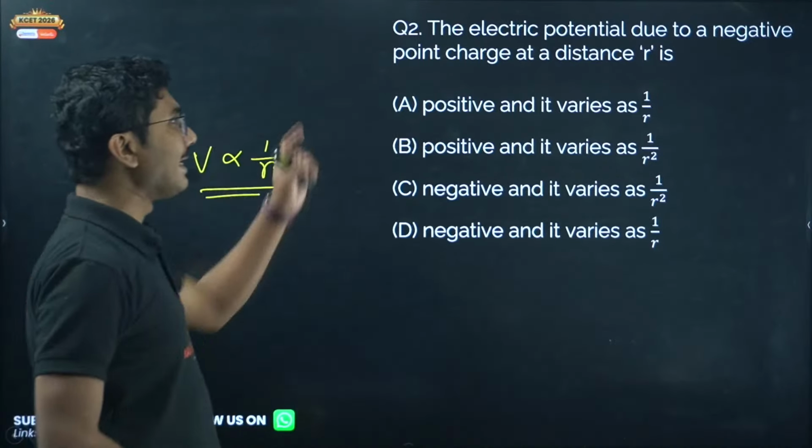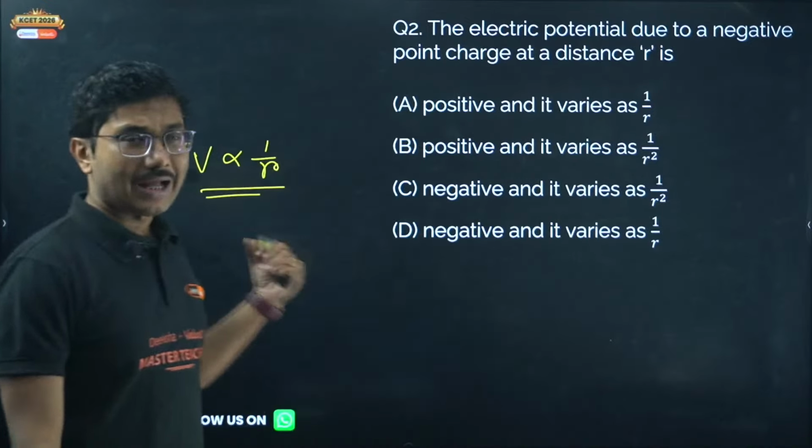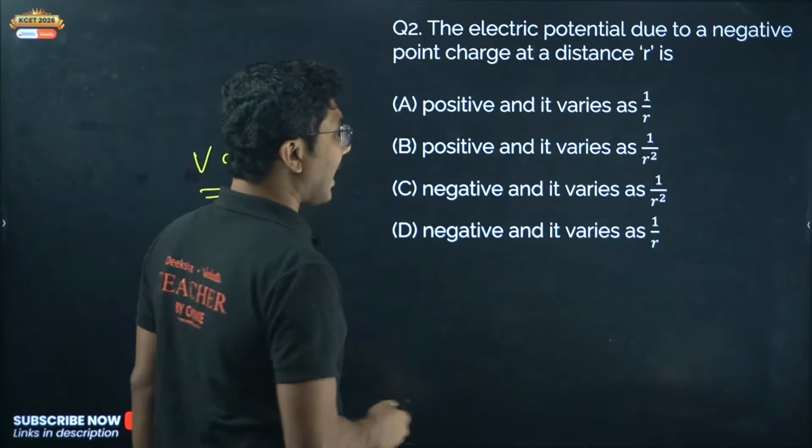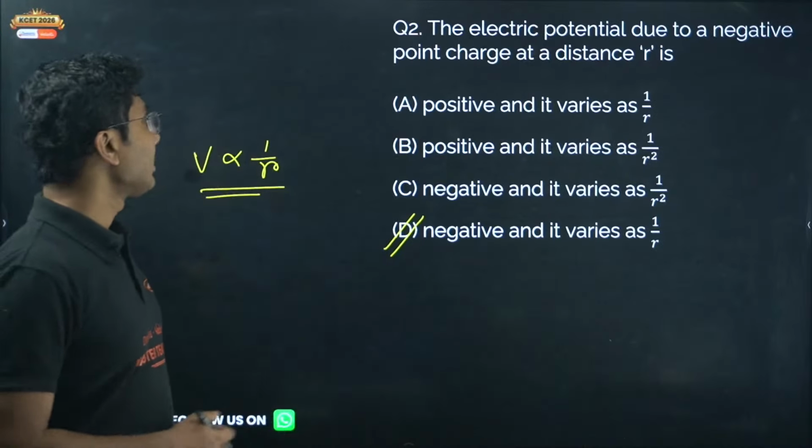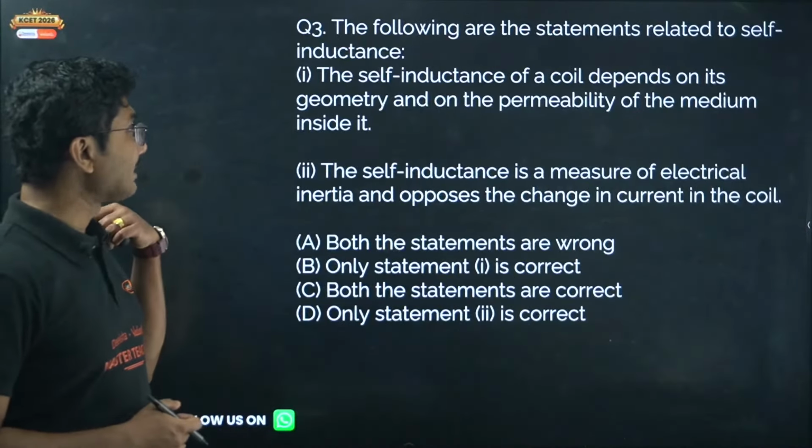And because it's a negative charge, it will be negative as well. So potential is negative and varies as 1 upon r. Okay, clear? Now let's move on to the next question.